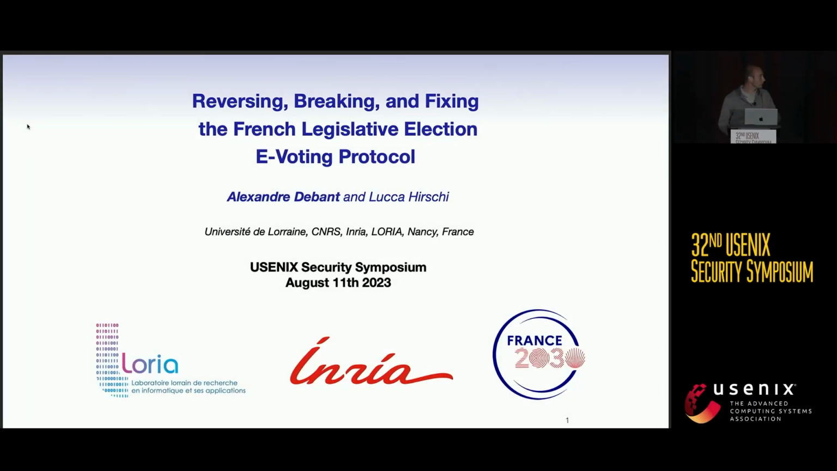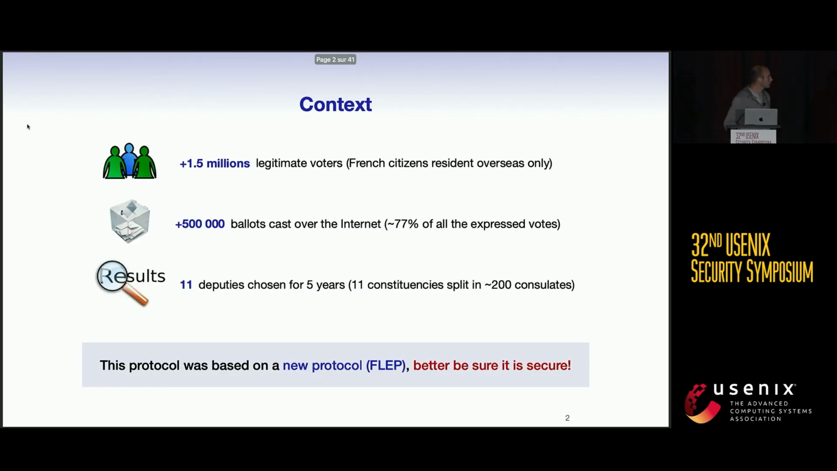Today we talk about electronic voting, so voting on the internet, and we'll talk about the security analysis we conducted on the system used for the French legislative election in 2022. First, some context. During this election, more than 1.5 million voters were expected to choose 11 deputies, and they cast more than 500,000 ballots. This was the largest election of its kind in the world, so we wanted to be sure that the protocol was secure, or at least secure enough regarding the expected security.